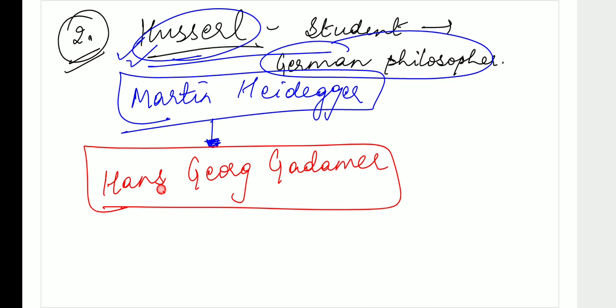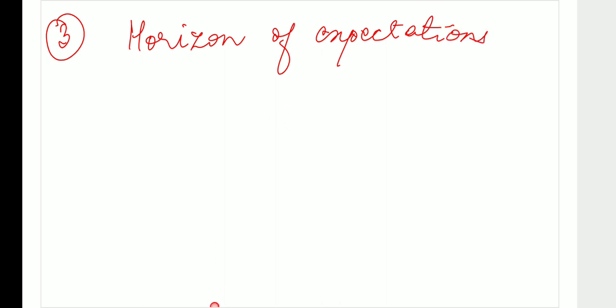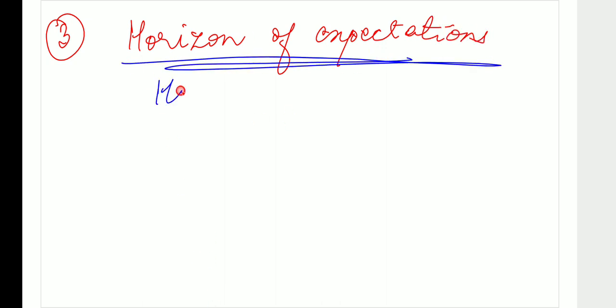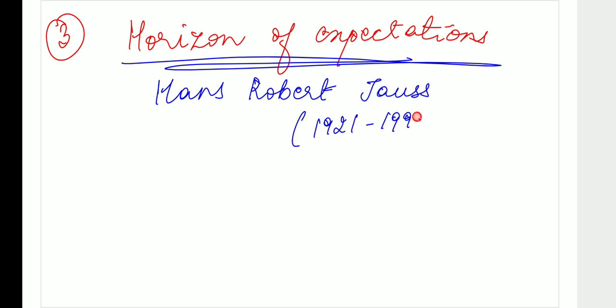Now, third, this was a doubt posted on the doubts platform by a student also. Can you tell me which theorist proposed the concept of horizon of expectation? Who was the theorist who gave the concept of horizon of expectations? Very good, absolutely right. It is Hans Robert Jauss. He was influenced by Gadamer, and he proposed this concept of horizon of expectation, which was a set of criteria that readers used to judge a particular work. Please, students, write it out.